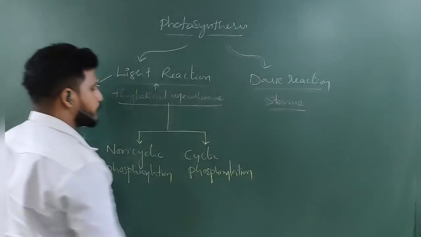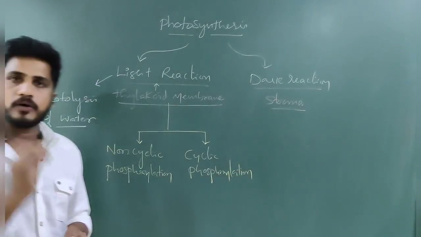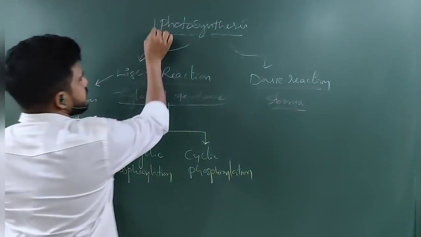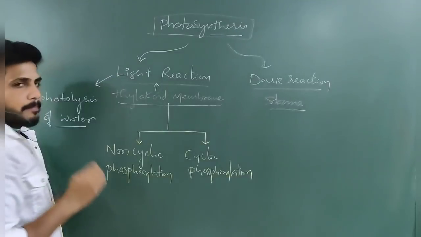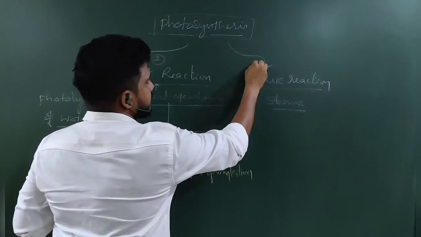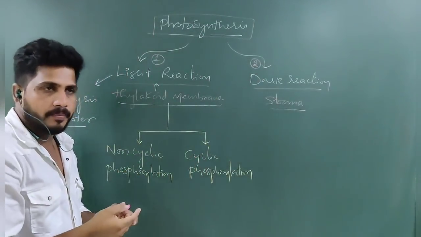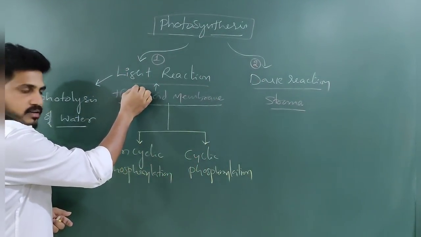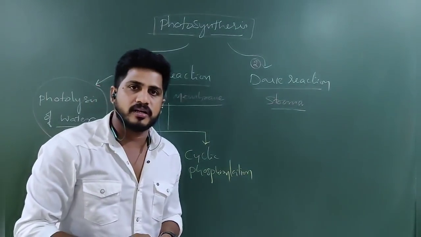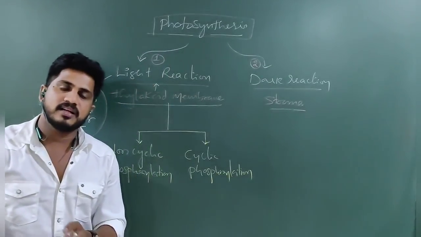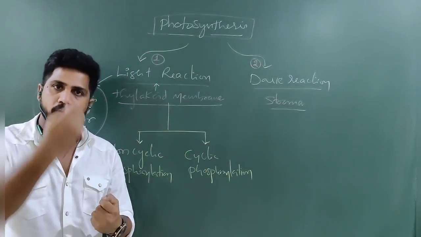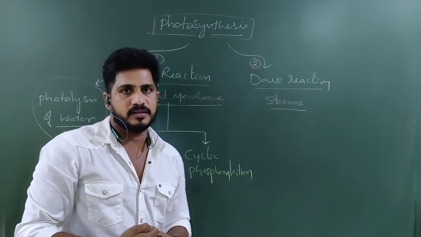Guys, this chart helps you to understand the main concepts in the photosynthesis part. The entire photosynthesis is packed in two steps. One is light reaction, the second one is dark reaction. In that there is no doubt. In light reaction, photolysis of water is undergone. What is photolysis of water? Photo means what? Photon, light. Lysis means what? Break. The water molecule is breaking due to the light effect.